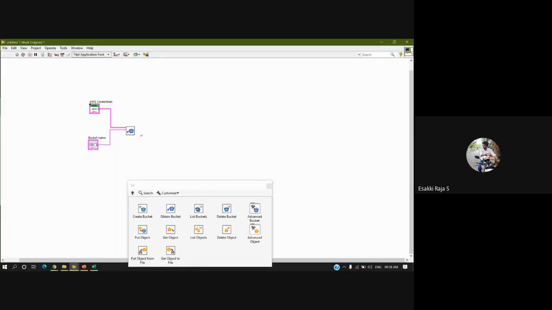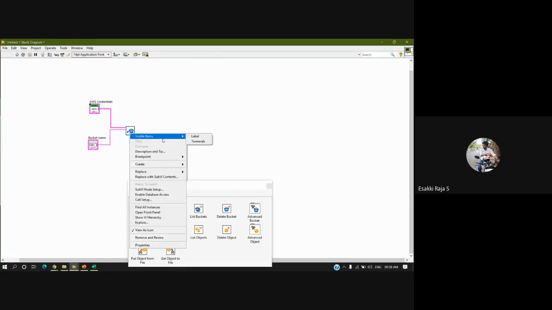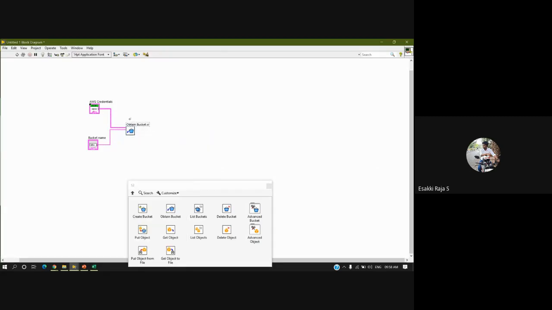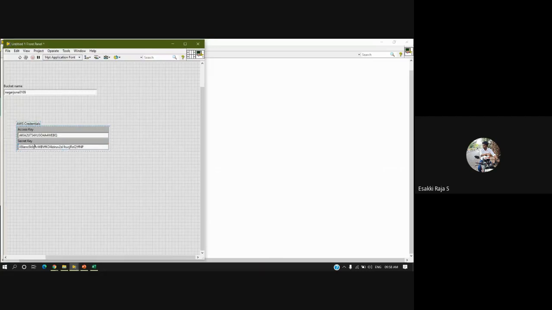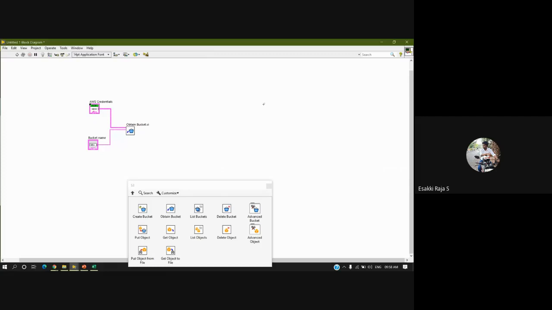Now this function, Obtain Bucket, will establish the connection between LabVIEW and my cloud. Why? Because I have entered the credential for accessing the cloud, and then I specify the bucket name to specify where to save my file. So using this function, we are going to establish the connection to our cloud.